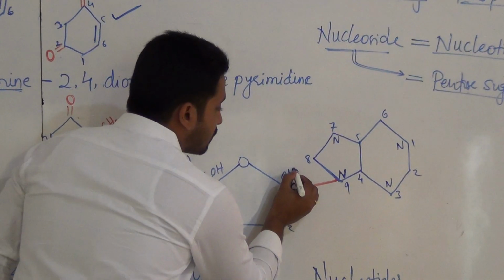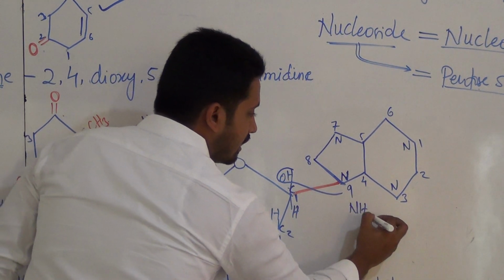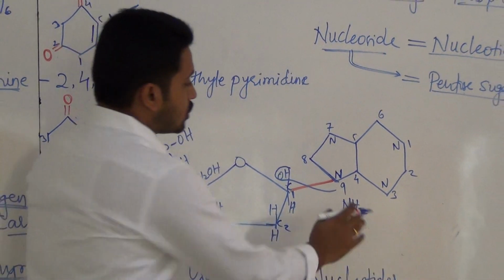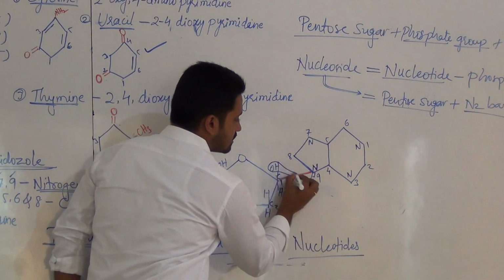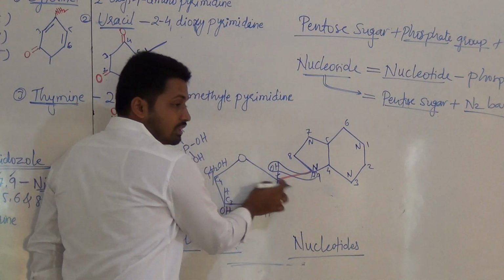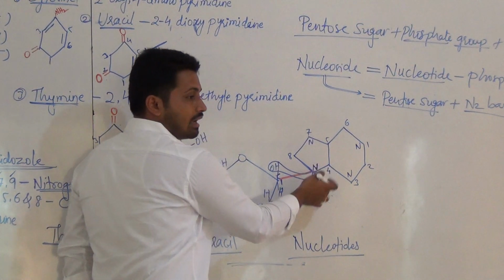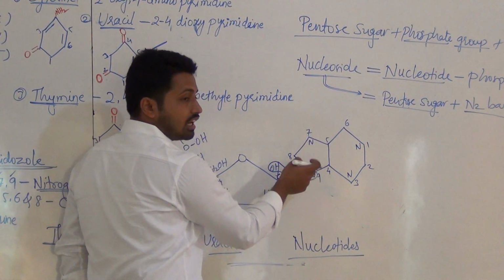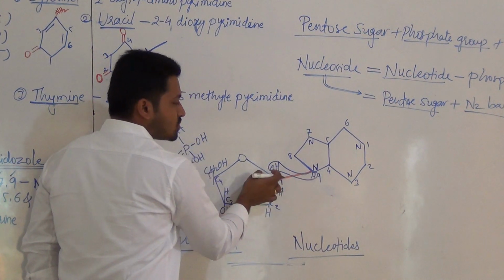Remember, OH from here and NH2, then H, that is one. So OH from sugar, that is carbon number 1 of the ribose sugar, and H from adenine, that is the ninth position nitrogen H. H from nitrogen, OH from sugar.